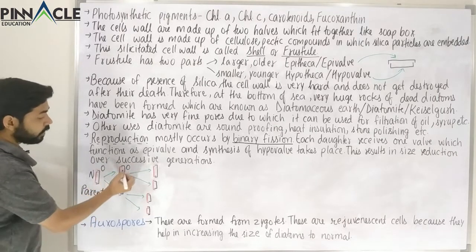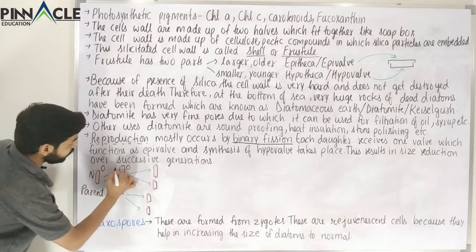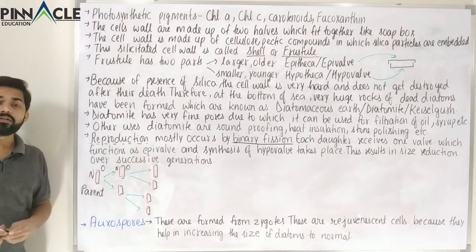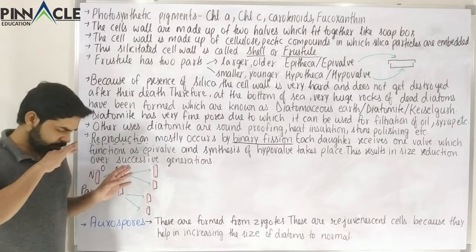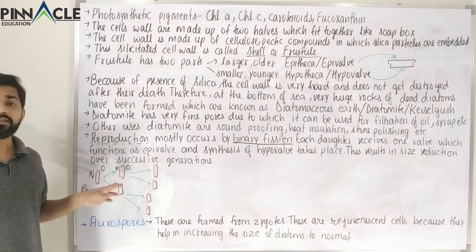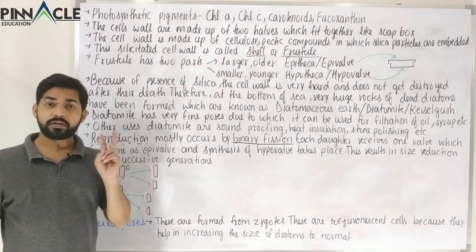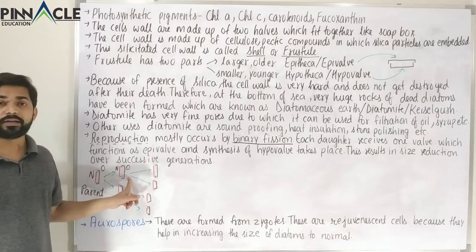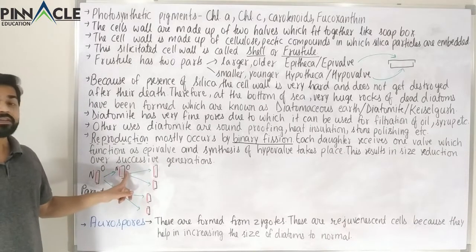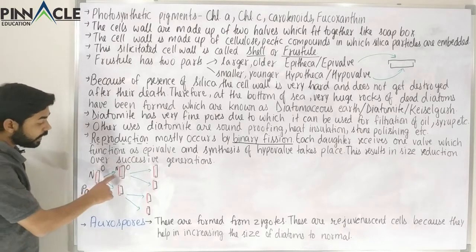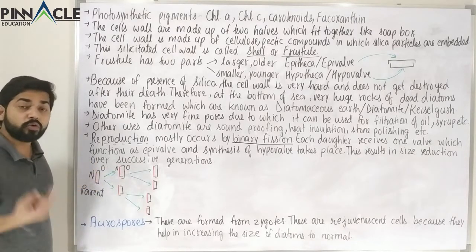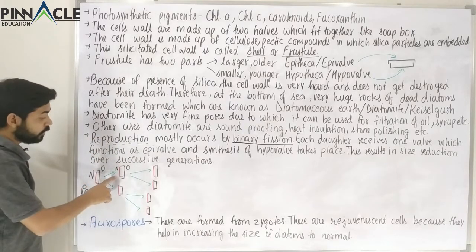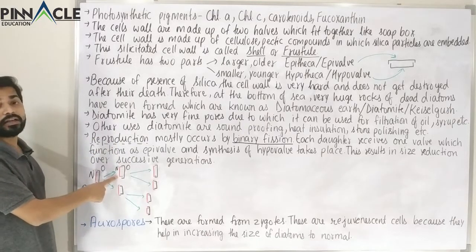This black one is the older one, and the red one is the new one which has been synthesized, because we know that the cell wall consists of two parts. So it has got one part from the parent, the black one, which is the older one, and now it has synthesized a new part, that is the hypotheca or the hypovalve. So this red one here is the new one.